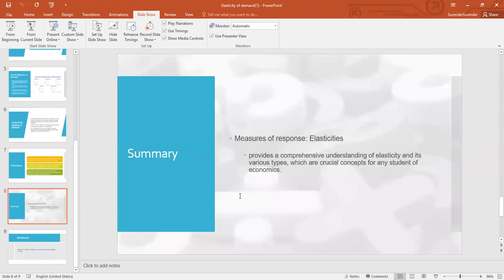Now, in summary, we can say that the measures of responses related to elasticity provide a comprehensive understanding of elasticity, and its parts give a brief detailing of various concepts of economics, so that students can have a better understanding.